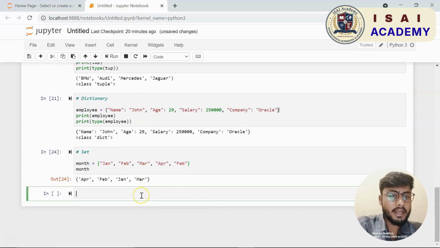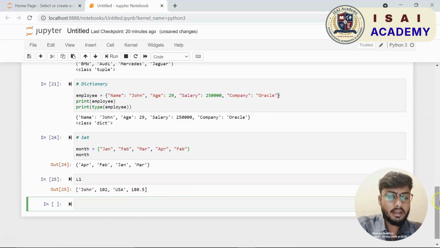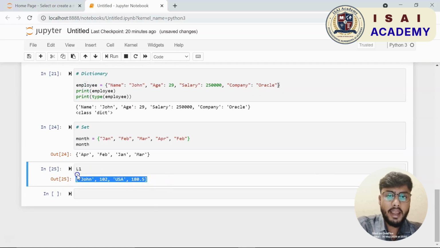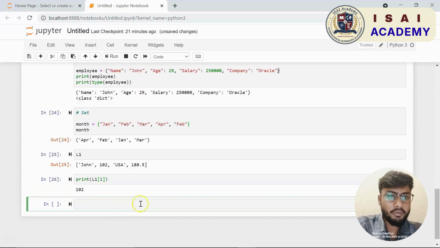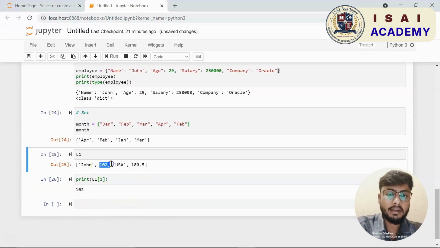Now the difference I want to show here is, as I mentioned, a set can only contain unique values. Suppose I have another value of month, let us say FEB for February. If I run this, you can see here my set still has only unique values, so it does not consider any duplicate value.